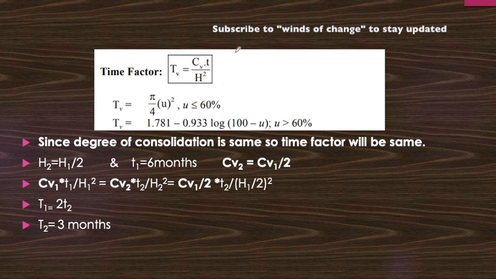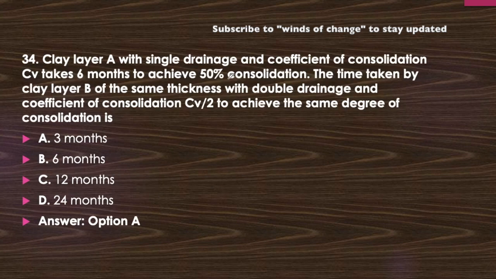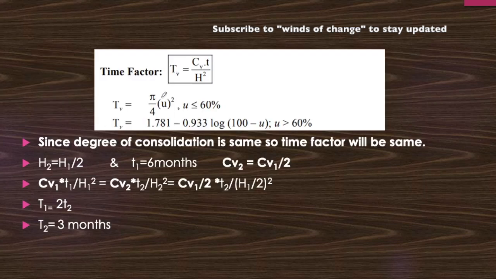Now time factor formula, that is tau equal to CVT upon H square. In this we can see that tau v depends upon CV, T and H, and in both the conditions it is being said that time factor remains the same. Okay, how it will remain same? Because they are saying that same degree of consolidation, and time factor is depending upon the degree of consolidation only, that is tau equal to pi by 4 u square. In both the cases it is dependent on u, so obviously time factor will remain constant.